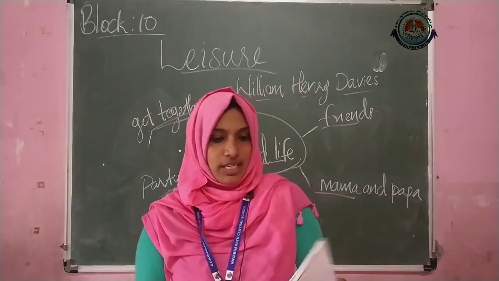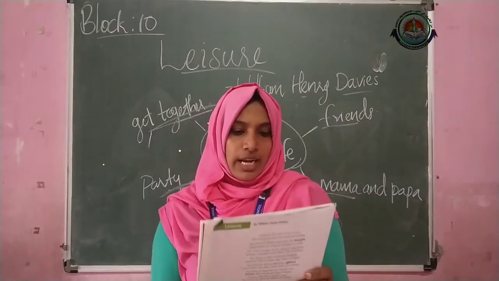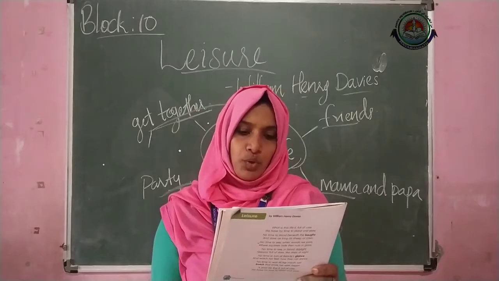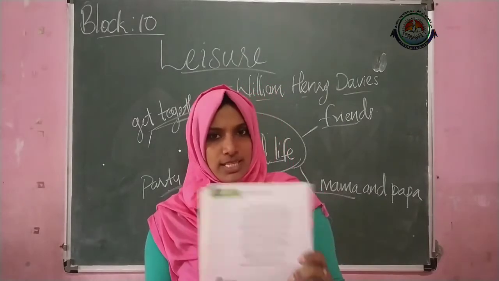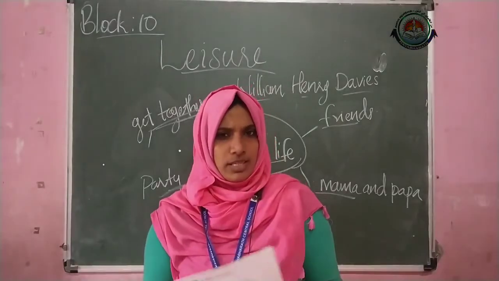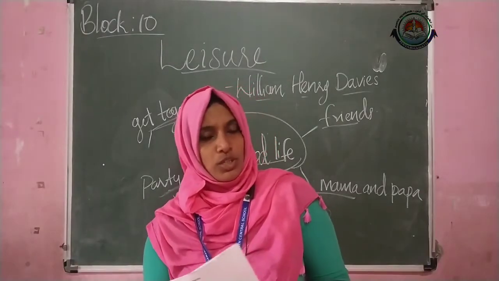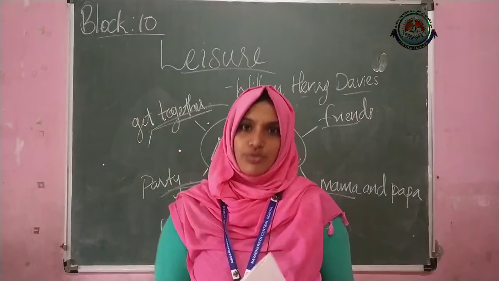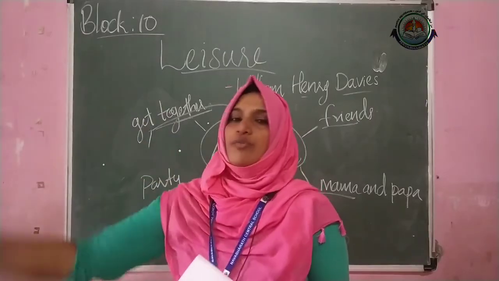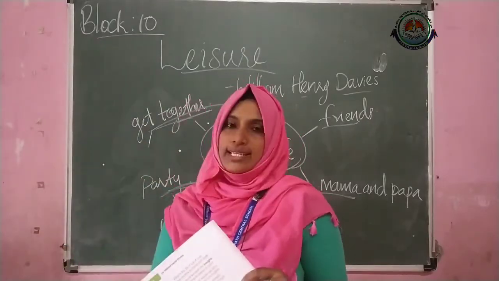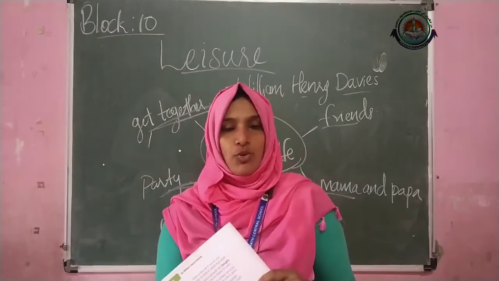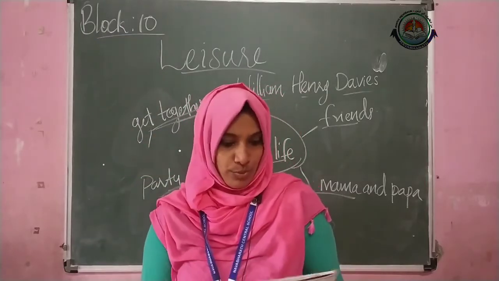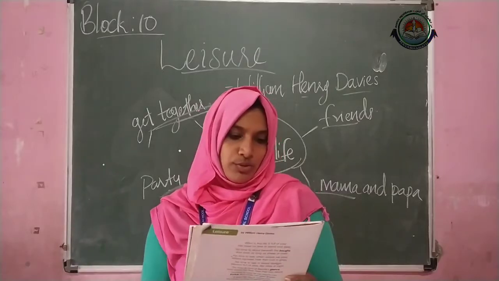This is the line. Then third one, write the things that the poet wants us to do to have a good life. Yes, he is saying so many things to do, right? What are they? You stand under the tree and observe all the animals, all the plants, all the birds, right? Observe the sky. So many things he is telling us to do. So you just note down all those things.